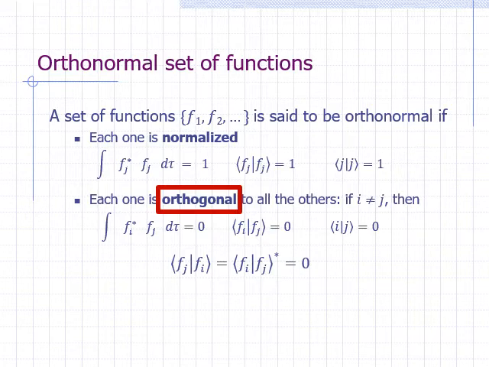So, what does orthogonal mean? When we say orthogonal, we are referring to two different functions in the set. Let's say f sub i and f sub j. When can we say these two functions are orthogonal?